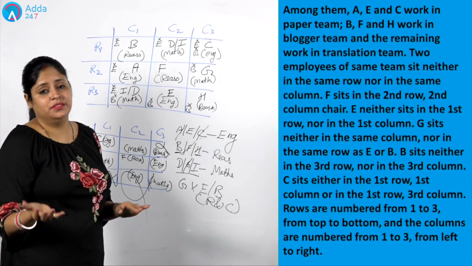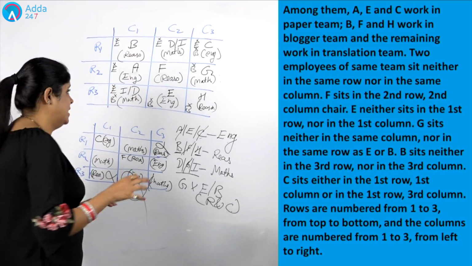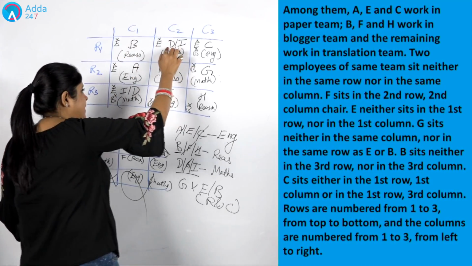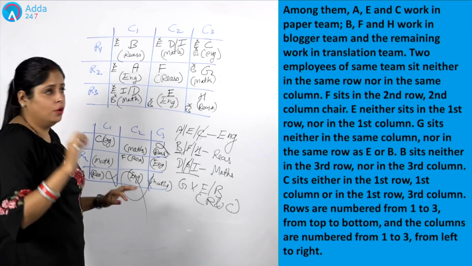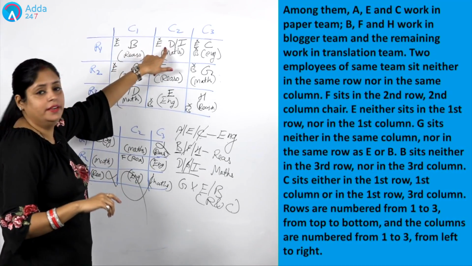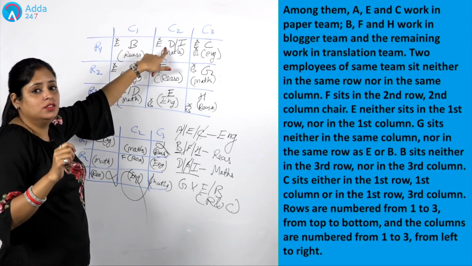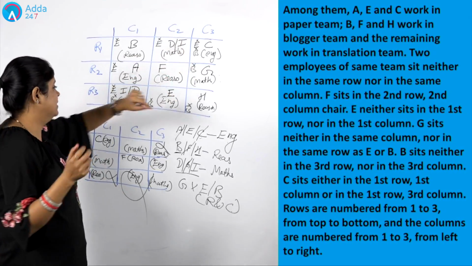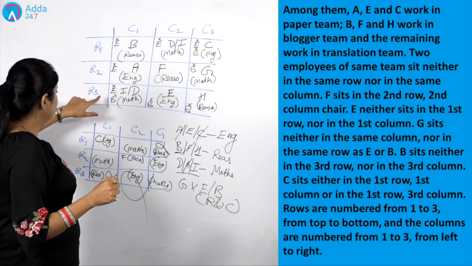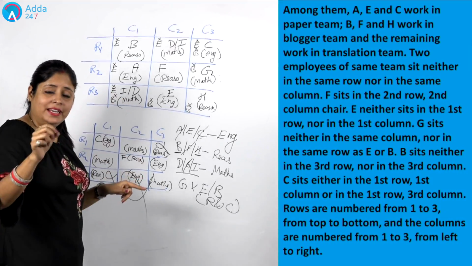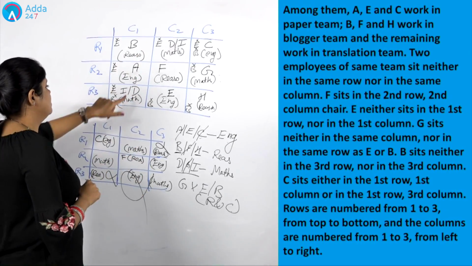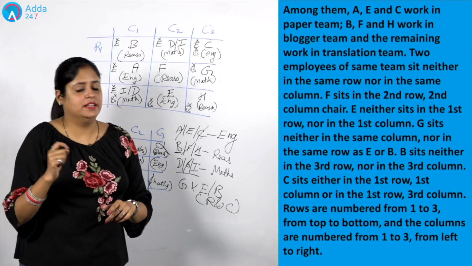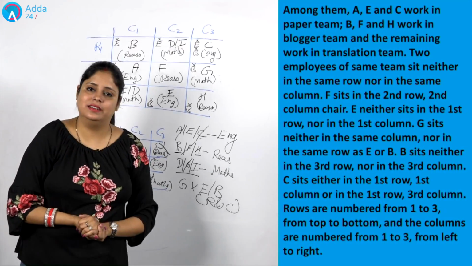But if the question gives you additional information which says that row 1 and column 2 is allotted for D, then what is the chair in which I is seated? Then the correct answer will be column 1 and row 3. Then we can give the definite answer for this I, and that answer will be column 1 and row 3. It means that only if it is a conditional one can we clearly decide it.